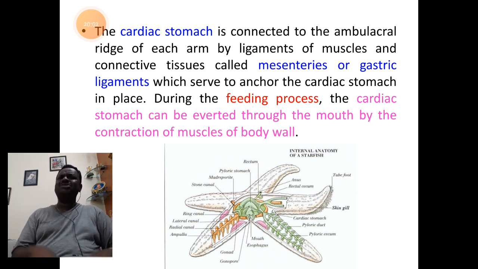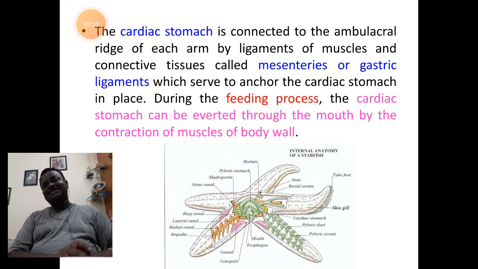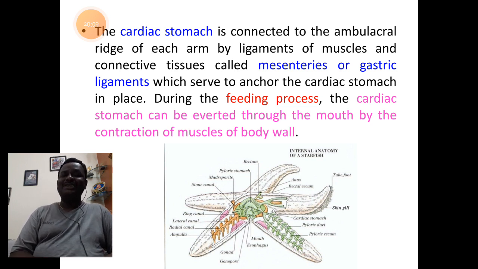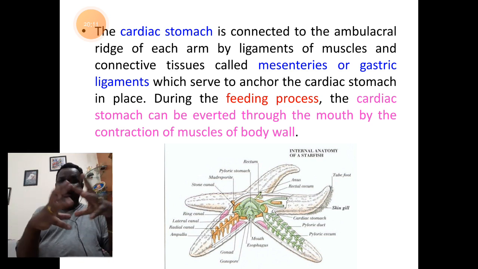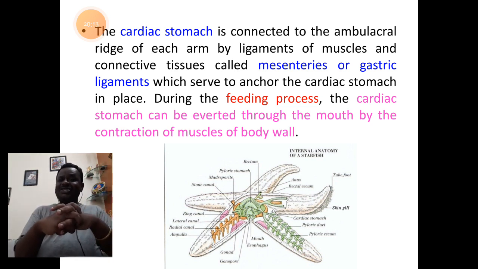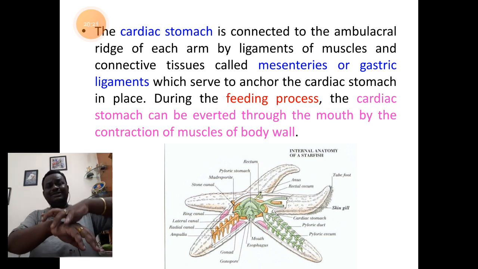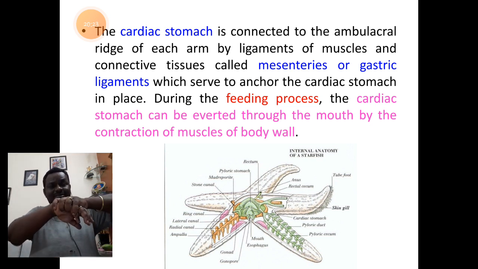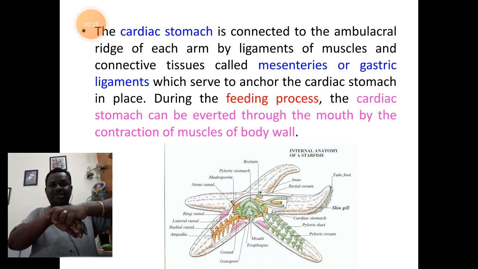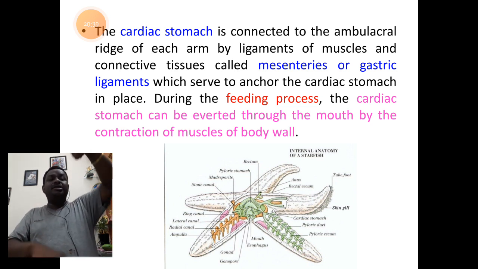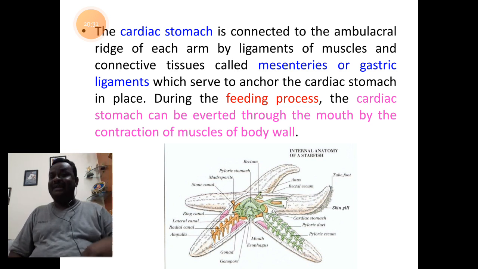So why does the position need to be fixed for cardiac stomach? You'll have to understand here and remember students, cardiac stomach is the part which at the time of feeding comes out of the body of the Asterias through the mouth, holds the food, catches the food, and after a mild digestion of the food, it takes back into the position of the cardiac stomach.